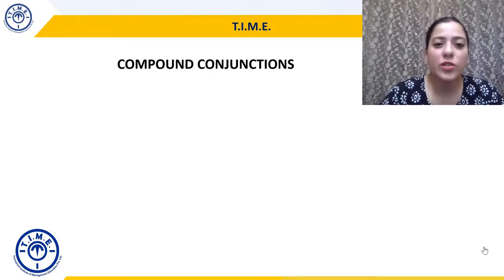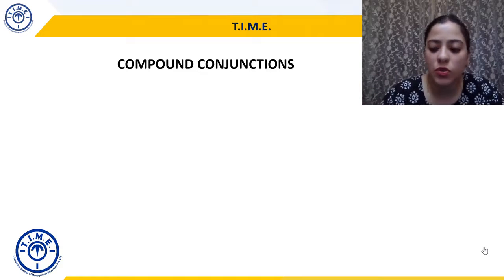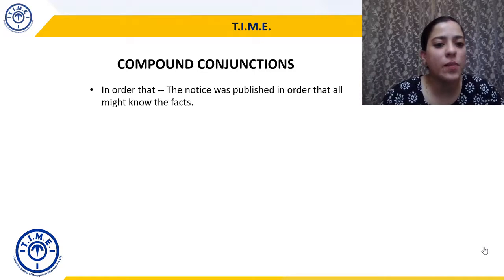The second type of conjunctions that we are doing is called compound conjunctions. Compound means to bring together into a single unit. So here one or more than one word are brought together and all of them perform the function of a conjunction, right? Let's take the first example, in order that. The notice was published in order that all might know the fact. So in order that here is a compound conjunction.